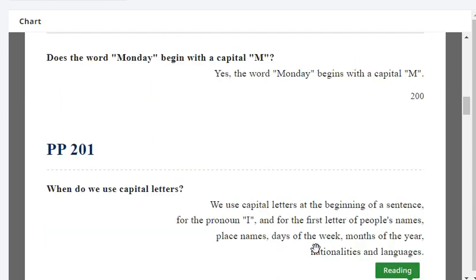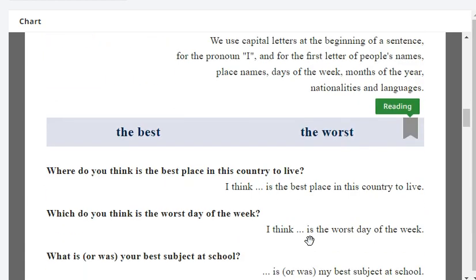Capital letter. Does the word Monday begin with a capital M? Yes, the word Monday begins with a capital M. When do we use capital letters? We use capital letters at the beginning of a sentence, for the pronoun I, and for the first letter of people's names, place names, days of the week, months of the year, nationalities, and languages.